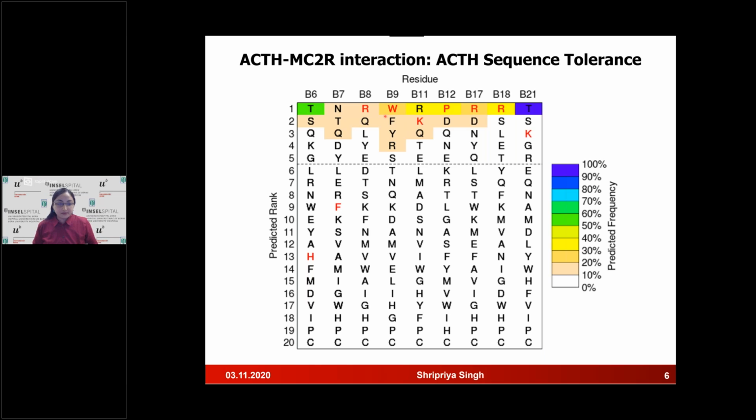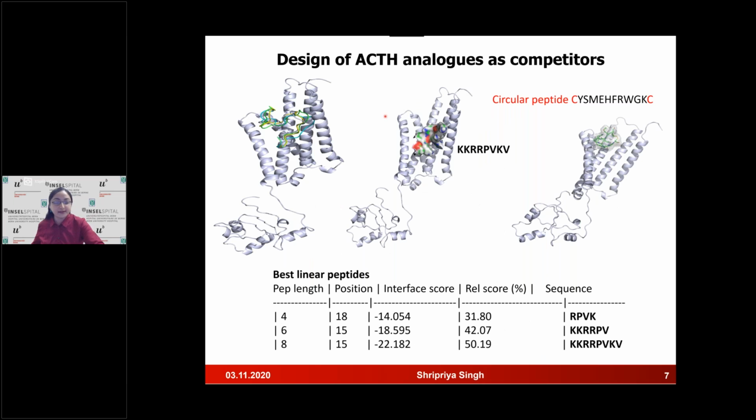On this basis, we chose 4, 6, and 8 residue linear peptides. These are the sequences. But now we wanted to improve the design of the linear peptides, so we wanted to circularize them. Circular peptides are much better in terms of their binding and their stability. So we introduce cysteine residues, which add sulfhydryl groups, and these sulfhydryl bonds will circularize the peptides, and these are the peptides that we want to screen.